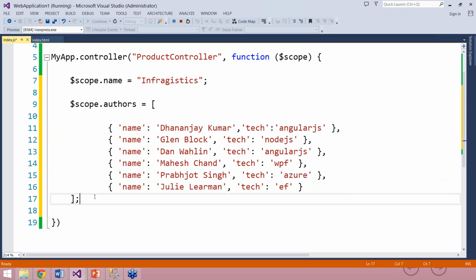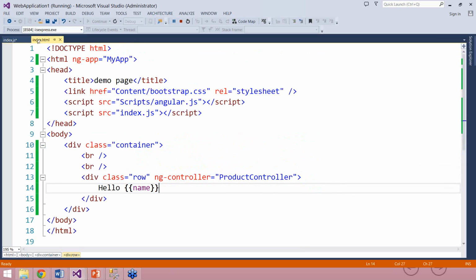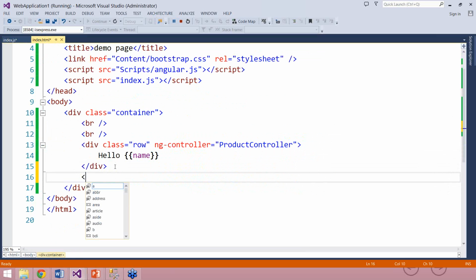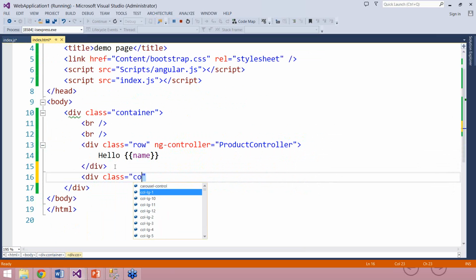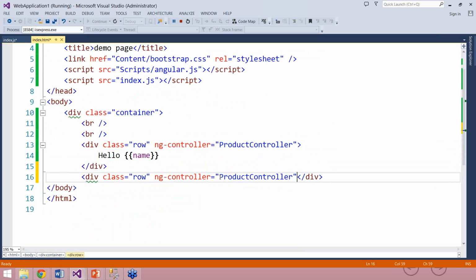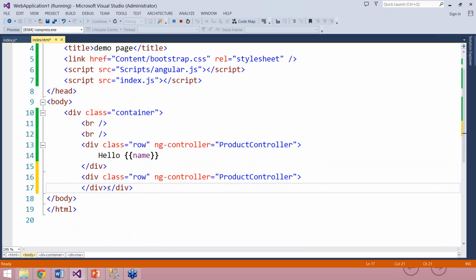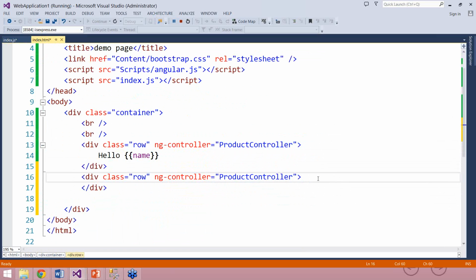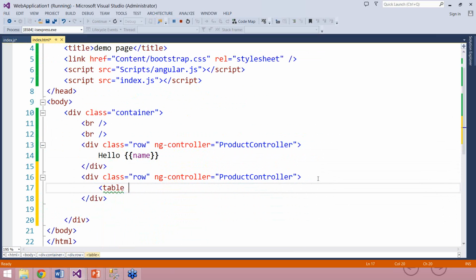And now we need to display this data on the screen. How can we do that? I'll go here in the index.html and create another div. I'll say div class row, and set the ng-controller value to the product controller. Let us go ahead, and we want to display that data in a table, so we'll create a table with the class equal to table. These are Bootstrap table classes.